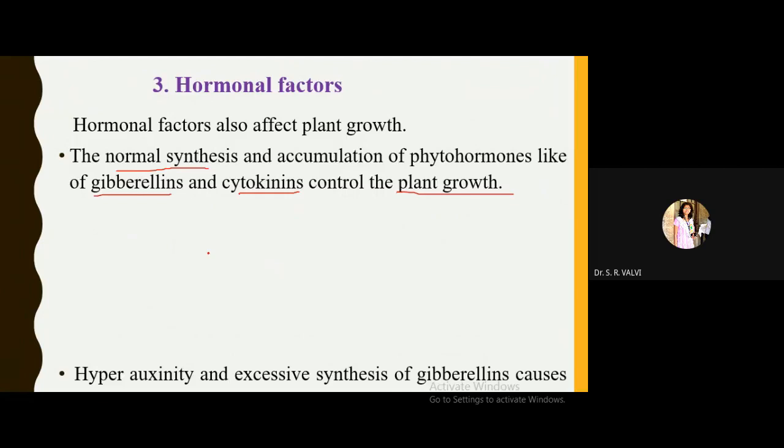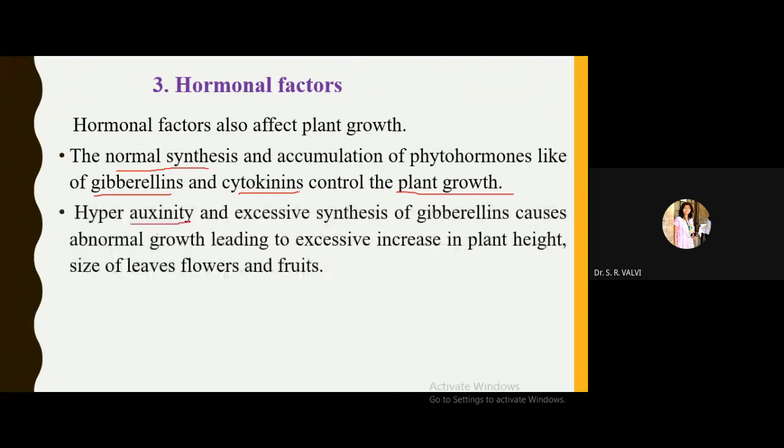Suppose auxin is secreted in a high amount, hyper quantity, then abnormal growth of the plant will take place. Abnormal in what sense? It is going to increase the plant height, and the size of leaves, flowers and fruits.